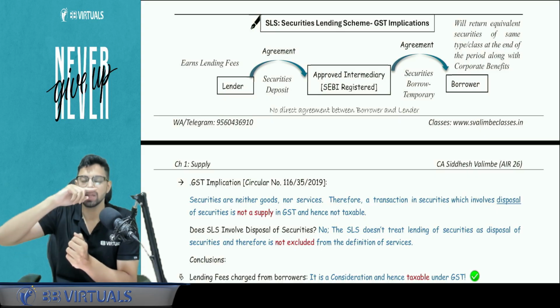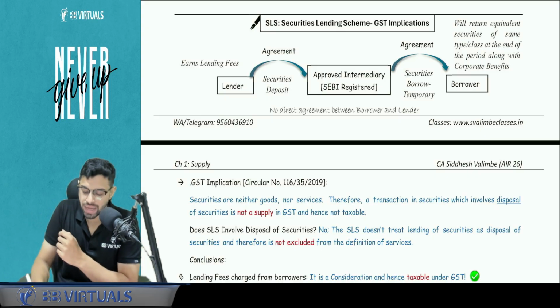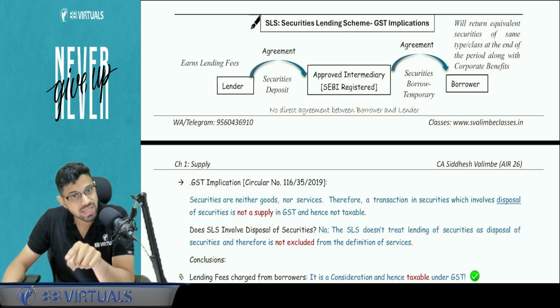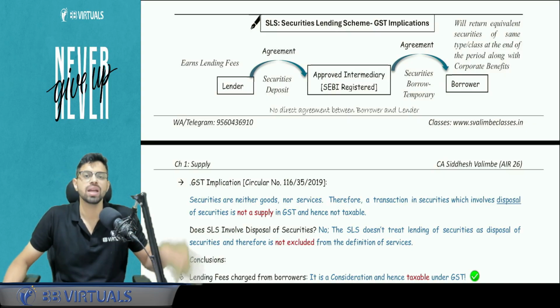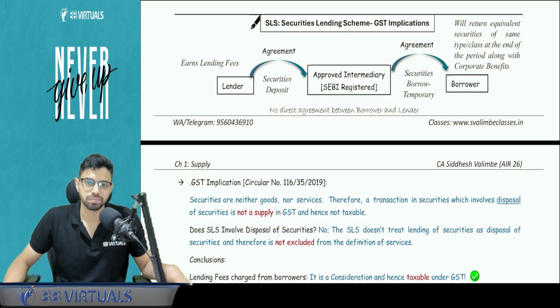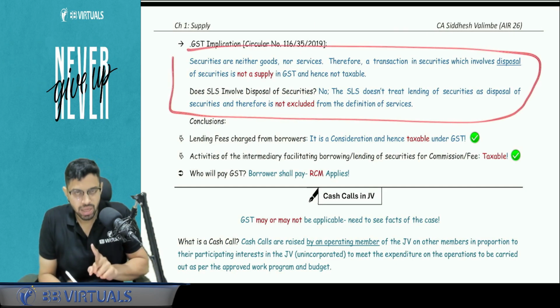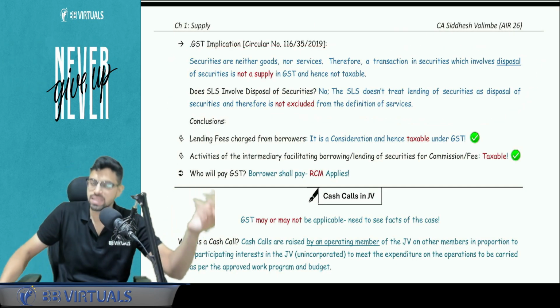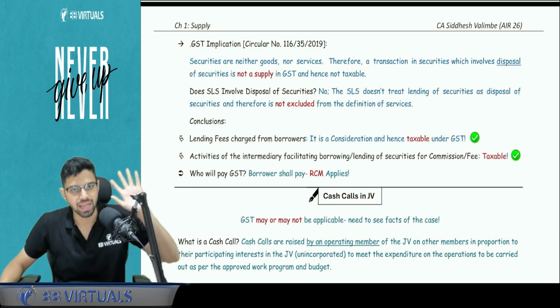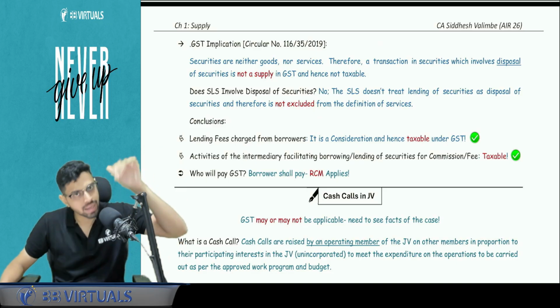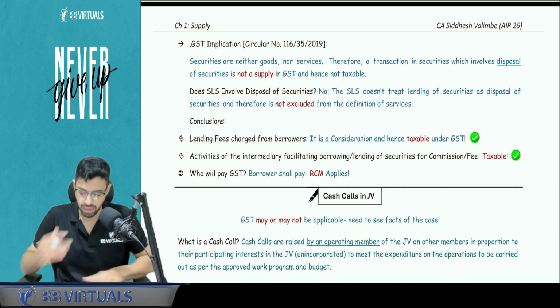So lending fees, that is whatever this borrower is going to pay, that lending fee is going to be under GST, and plus I will link chapter number 2 here. This is also covered under RCM. Is this clear? So this line you need to learn that this does not involve disposal. Disposal of securities would have been outside GST, but this is not disposal. This is lending for which activity a separate consideration is charged. So GST is applicable.